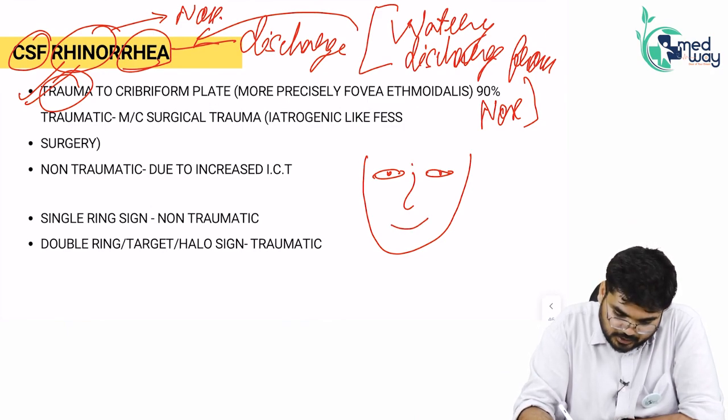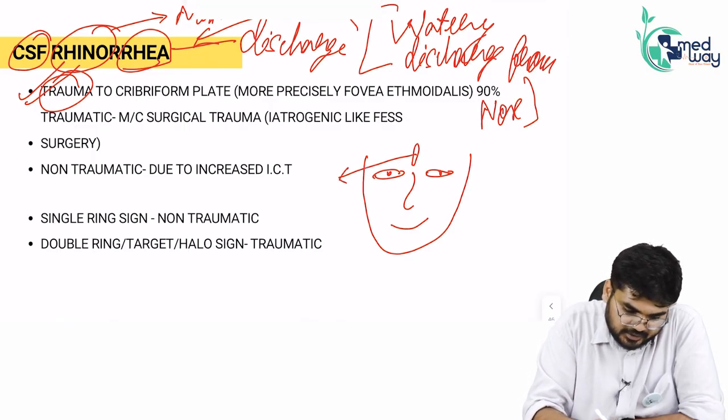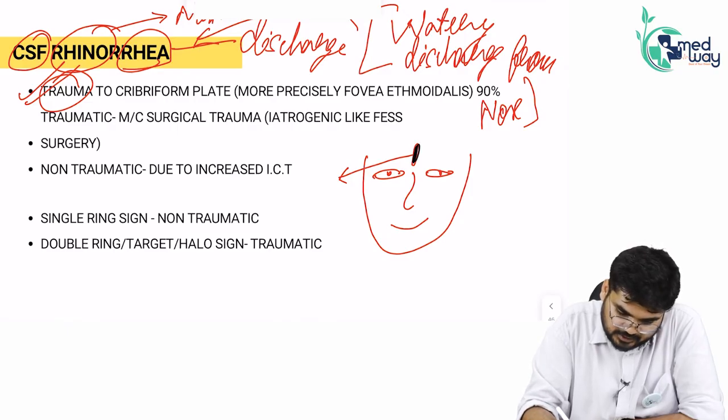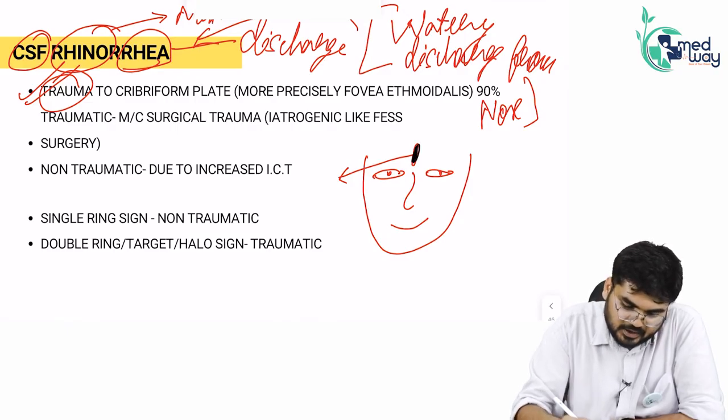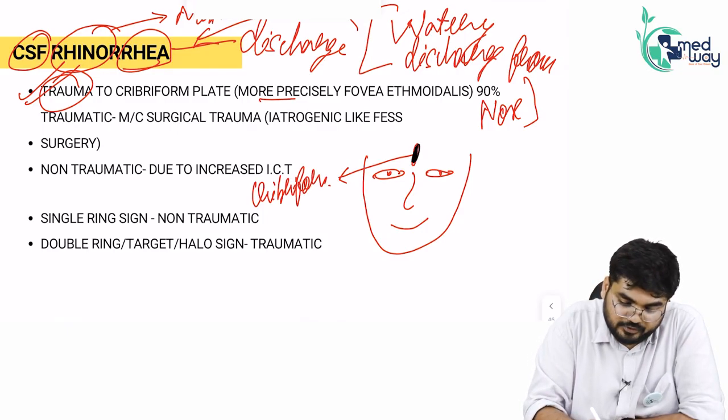So, trauma to this region, this is what? Your cribriform plate. So, trauma to the cribriform plate. Remember, trauma here, this is what? Cribriform plate. Yes. So, trauma to the cribriform plate. And if I specify the location, it is basically the fovea ethmoidalis.